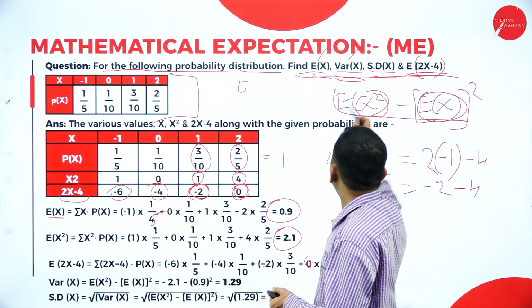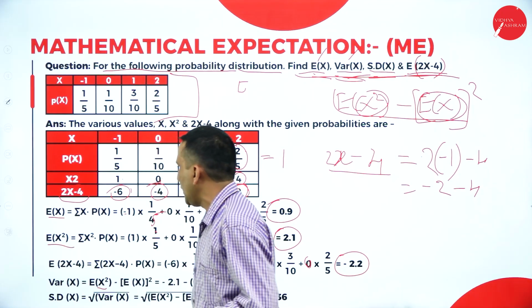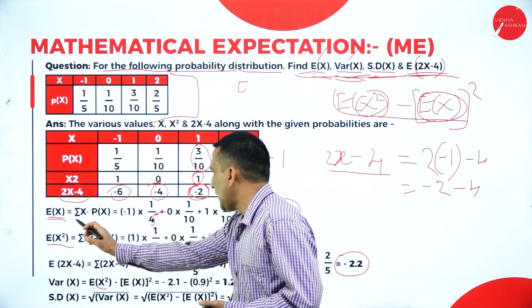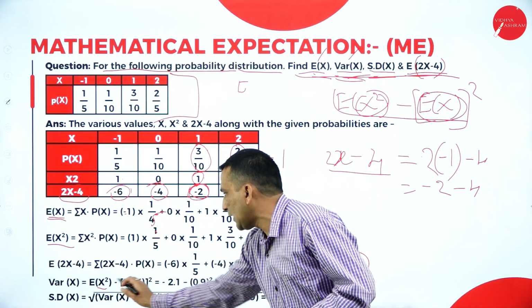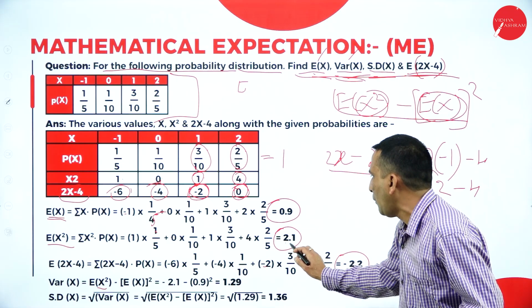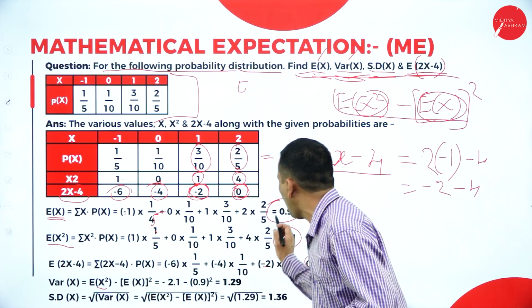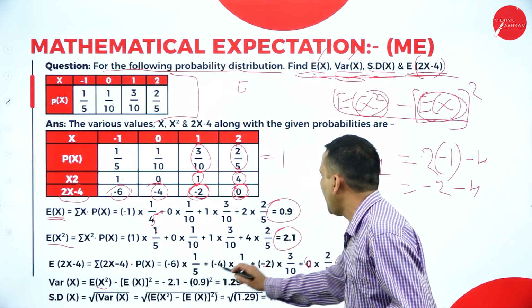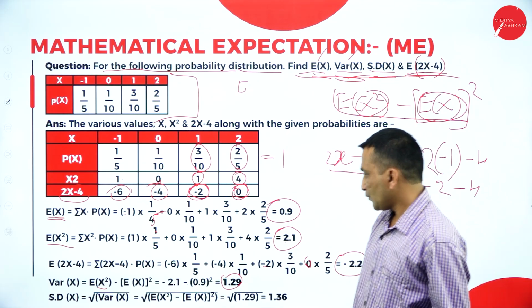Now moving to variance. We know the variance formula with the E of X square value and the E of X value, so we can take the final answer directly instead of multiplying. Here E of X square is 2.1, so minus 2.1 into 0.1 to the power of square. If you simplify, we are getting 1.29.